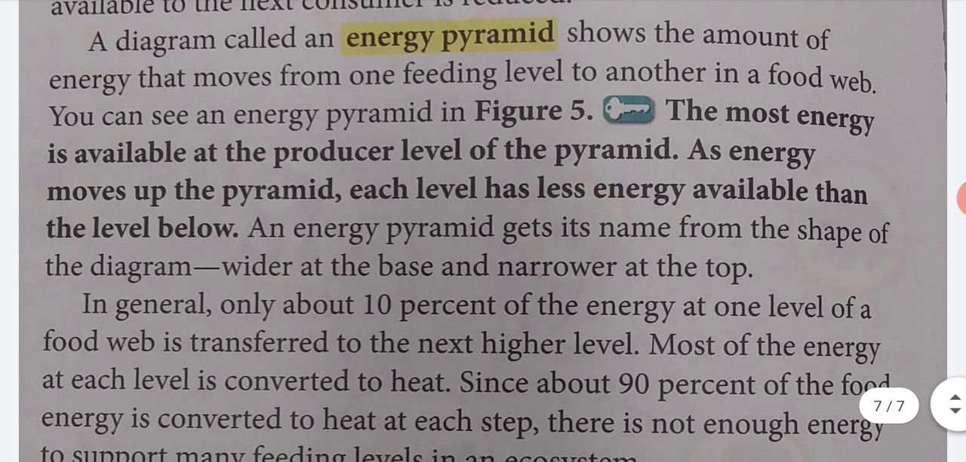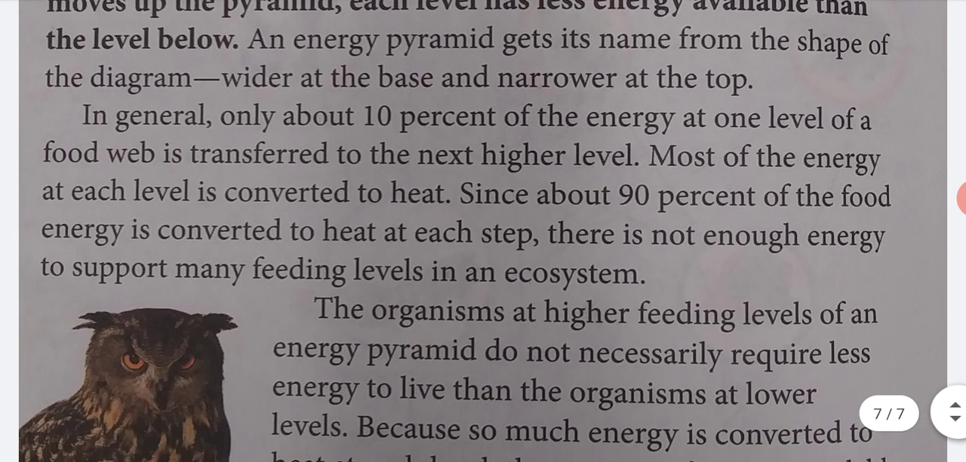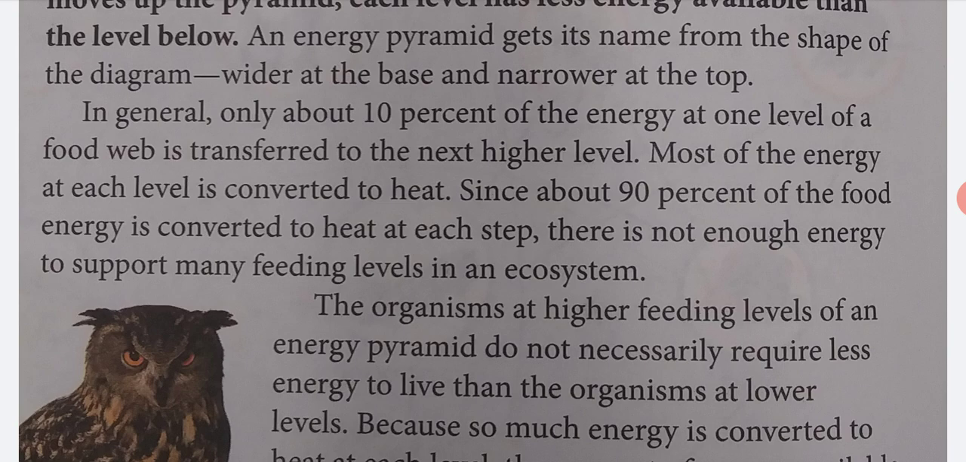A diagram called an energy pyramid shows the amount of energy that moves from one feeding level to another in a food web. You can see an energy pyramid in Figure 5. The most energy is available at the producer level of the pyramid. As energy moves up the pyramid, each level has less energy available than the level below. An energy pyramid gets its name from the shape of the diagram, wider at the base and narrow at the top.